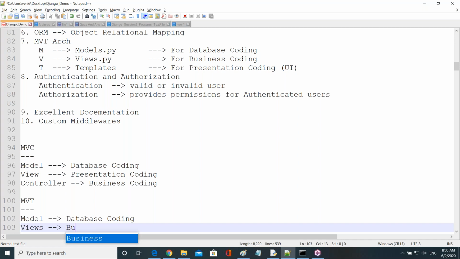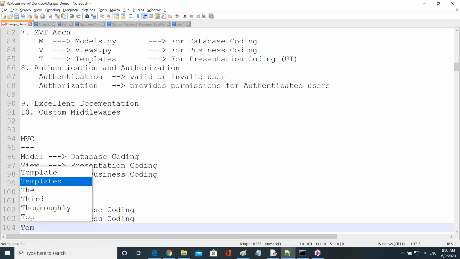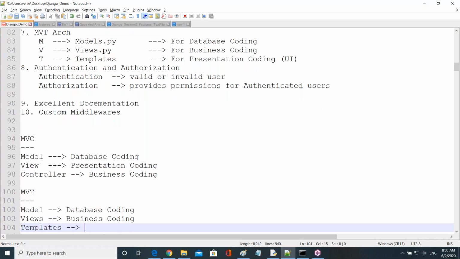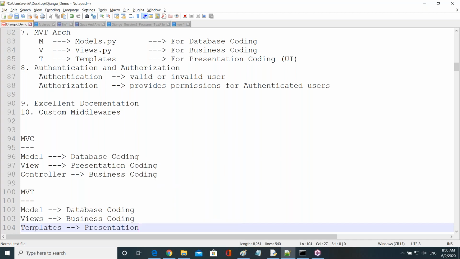And templates are for presentation coding, guys. Yes, it is one of the very simple differences between MVC and MVT, guys. Just observe now, MVT and MVC.